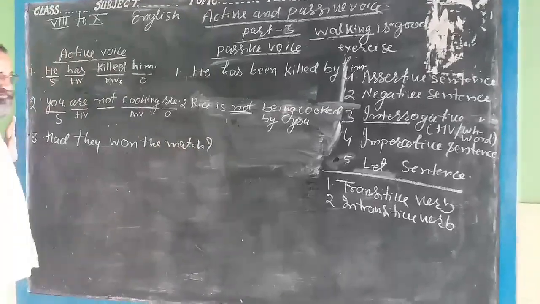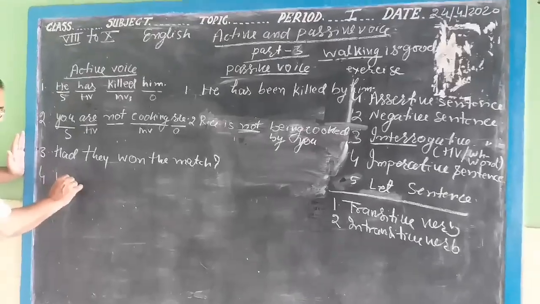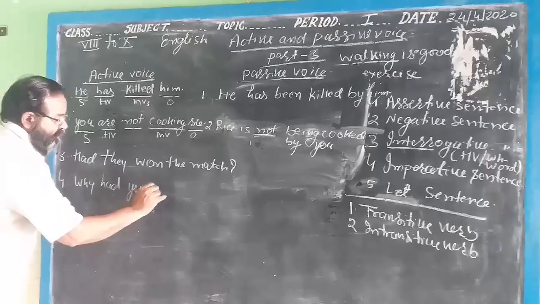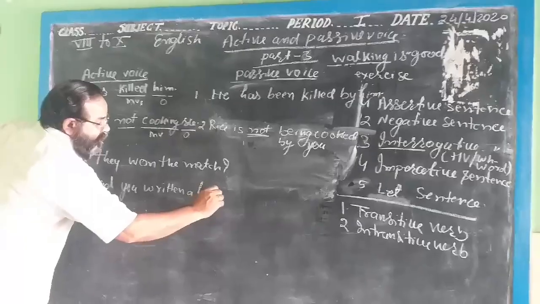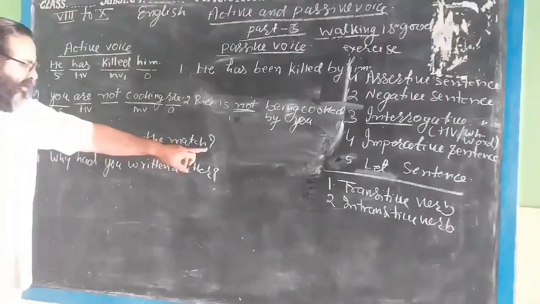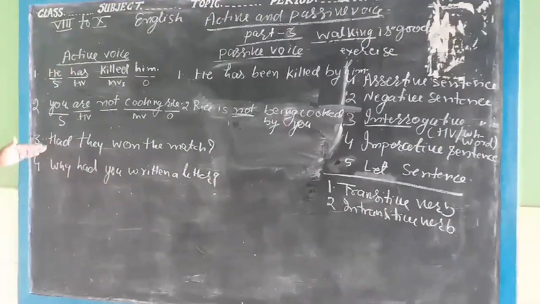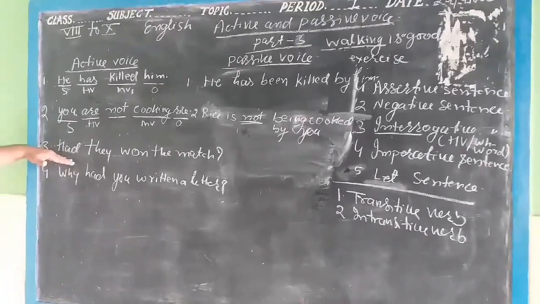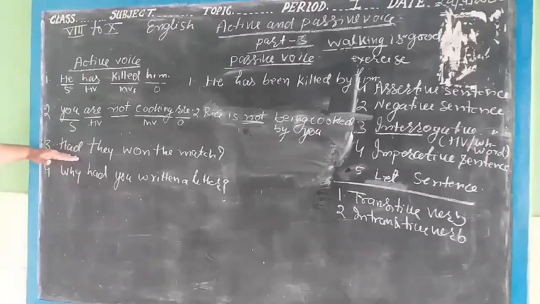And the second sentence is: "Why had you written a letter?" Both are interrogative sentences because there is the interrogative sign at the end of the sentence. The third sentence has started with the helping verb "had", that is past perfect, and the fourth sentence has started with the WH word. Now first we will change it.